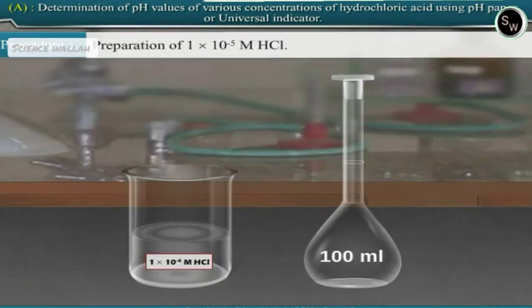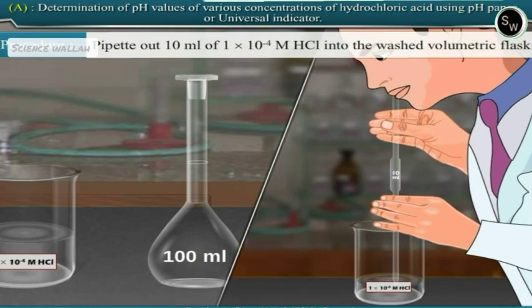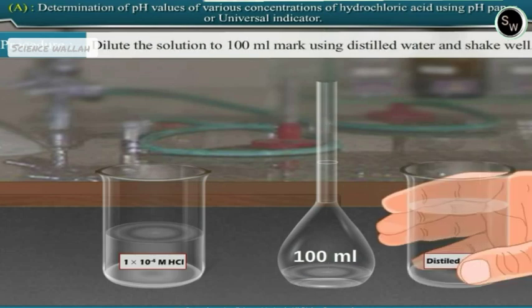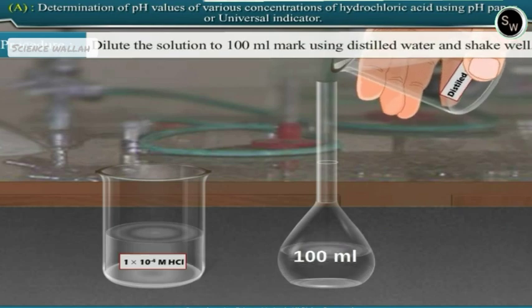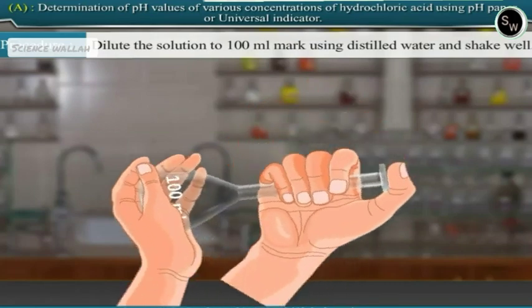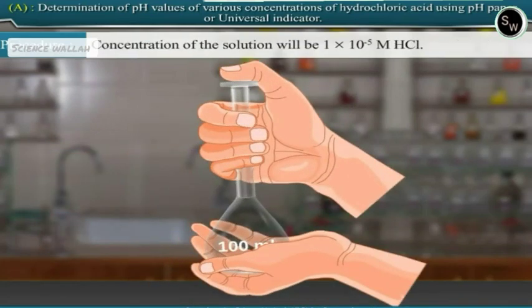Preparation of 1 multiplied by 10 raised to minus 5 molar hydrochloric acid. Pipette out 10 ml of 1 multiplied by 10 raised to minus 4 molar hydrochloric acid solution into the washed volumetric flask. Dilute the solution to 100 ml mark using distilled water and shake well. Concentration of the solution will be 1 multiplied by 10 raised to minus 5 molar hydrochloric acid.